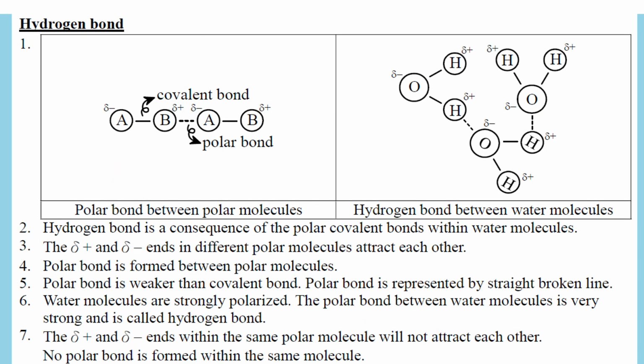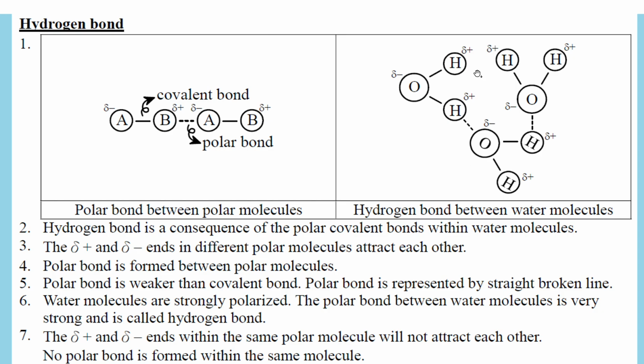Yes, we have said that the hydrogen bonding is formed by the polarity, delta plus and delta minus, between different molecules. Now remember, it is a molecule, right? Its delta minus and delta plus by itself won't attract each other. Sorry, the distribution of electron is fixed, equilibrium there already. So low force between delta minus and delta plus within a molecule, but between molecules, yes, there are attractive force, and we call this attractive force polar bond. But this bond is not that strong as a covalent bond, so it should be a broken line. Solid line is a covalent bond, a broken line is other bond, for example, polar bond.